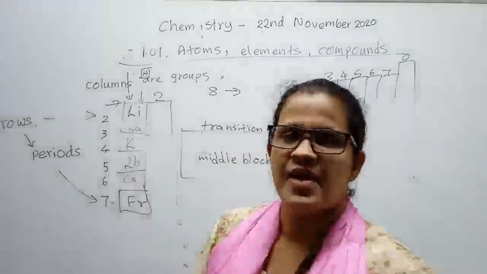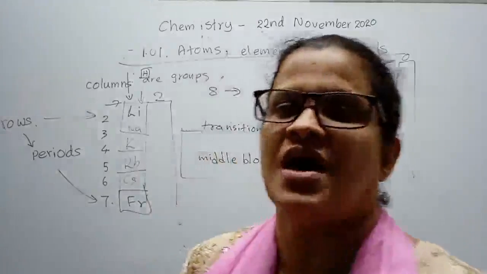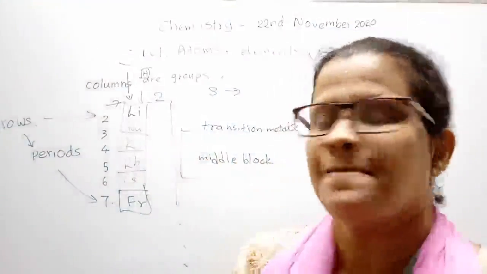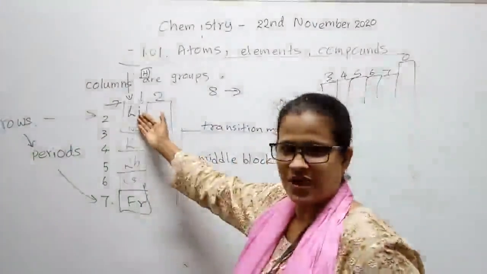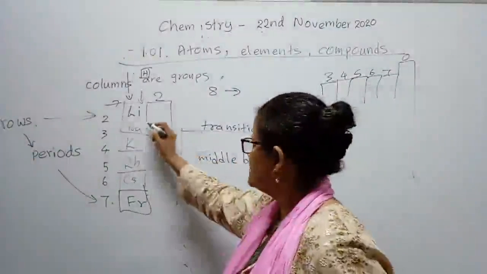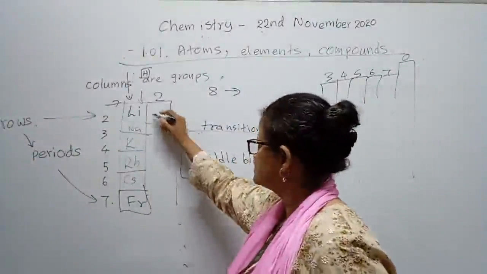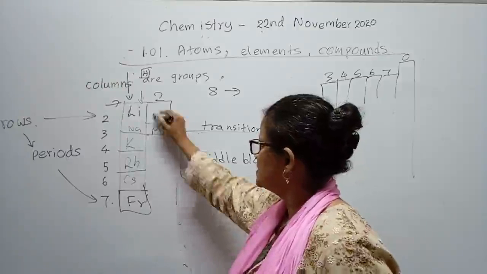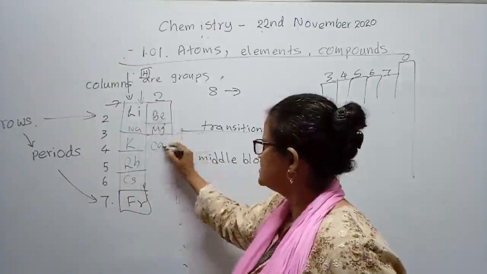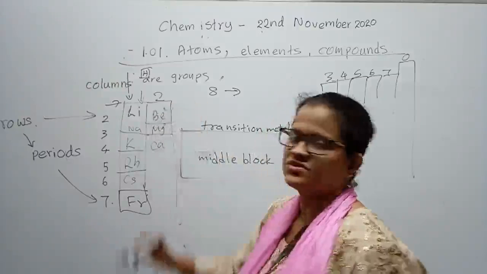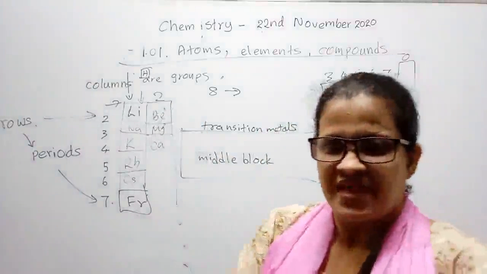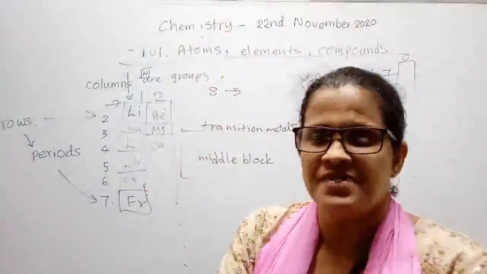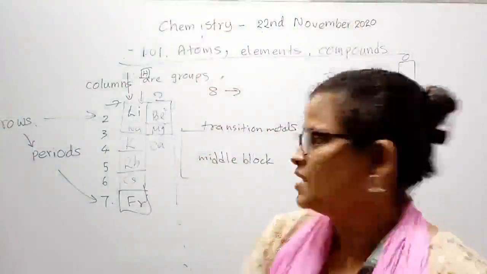All these atoms have one electron in the outer shell. That is their similarity. That is why they are in group 1. And all the elements in group 2, beryllium, magnesium, calcium, have 2 electrons in their outer shell. That is why elements in one group behave in the same way.